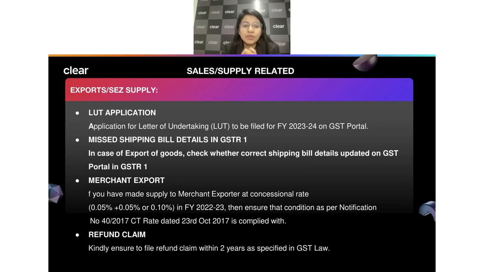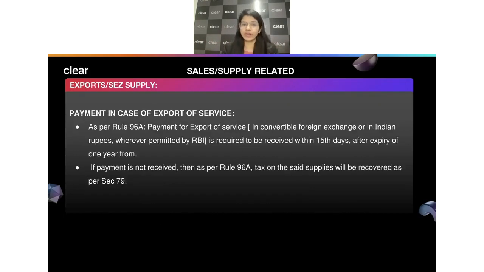Similarly, when it comes to the merchant export, if you have made supply to the merchant exporter at the concessional rate, then we again have to ensure that all the conditions have been complied with. We know there are a lot of conditions when it comes to selling through a merchant exporter, so that is something you should always fulfill. Similarly, about the refund, we know that there is a timeline for filing the refund application. So just make sure that you have filed the refund application, be it your refund against export transactions, or refund because of the inverted duty structure. Whatever the case may be, just make sure you have filed a proper refund application too. So this was about the important points.